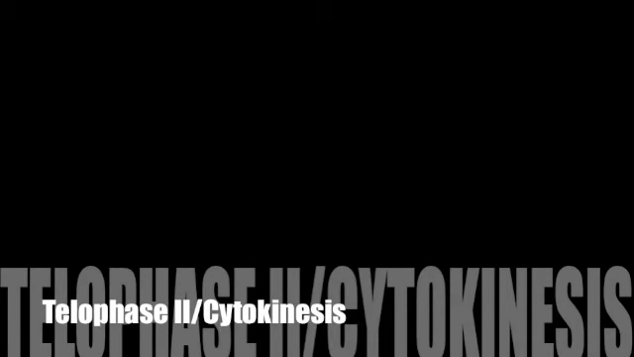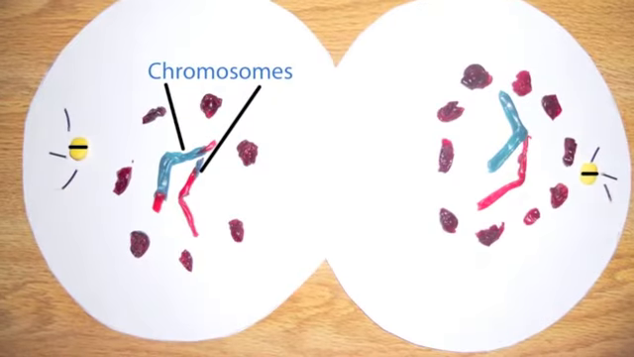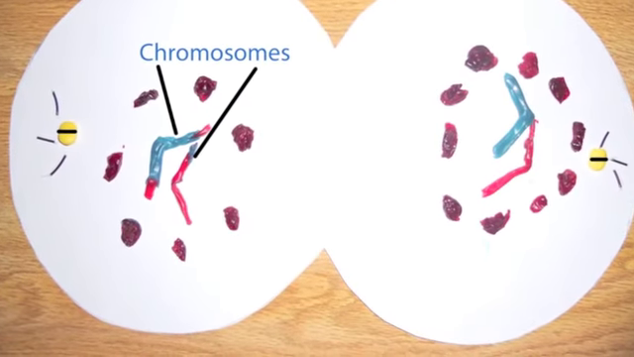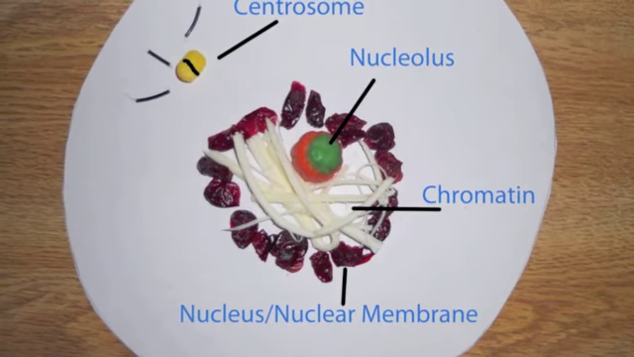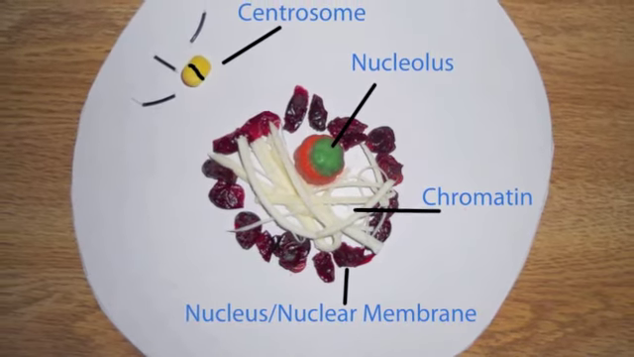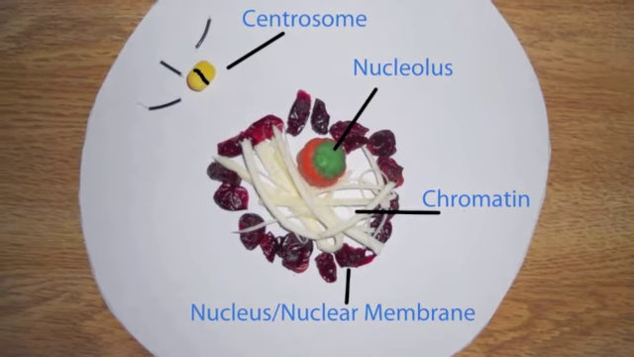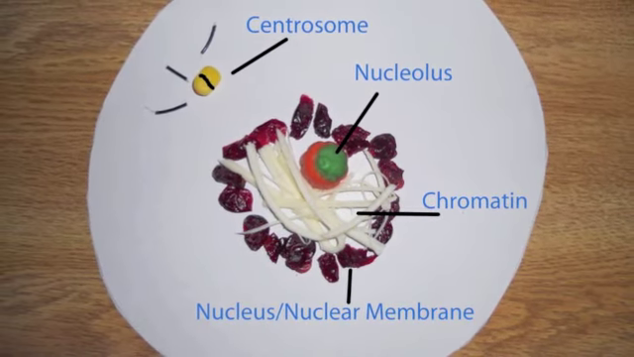During telophase II, cytokinesis occurs and a cleavage furrow is seen pinching the cell in two. The nuclear envelope reforms and the chromosomes decondense. At this point, there are now four genetically unique haploid daughter cells, and each chromosome contains only one chromatid.